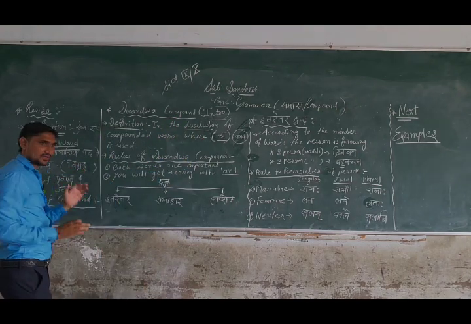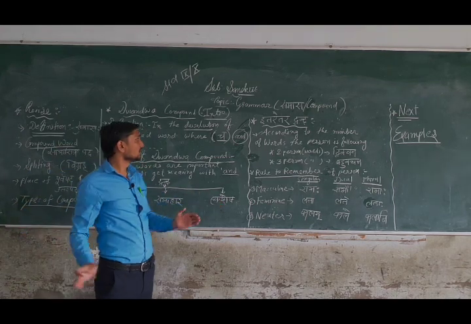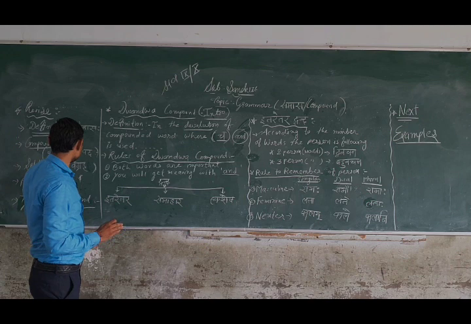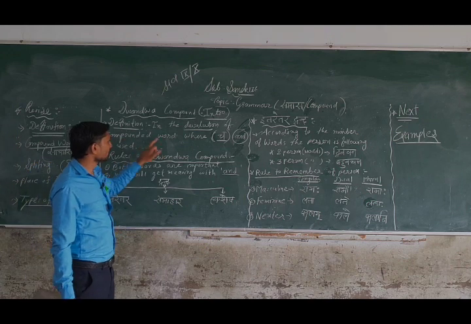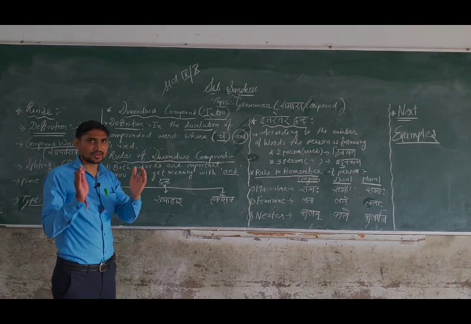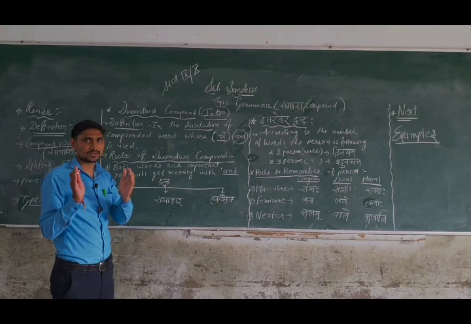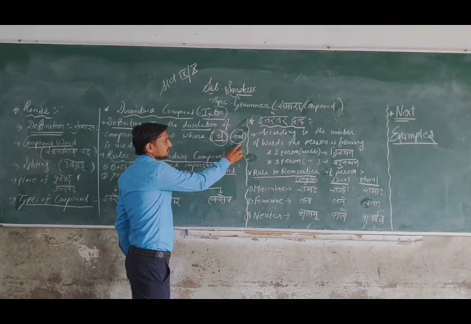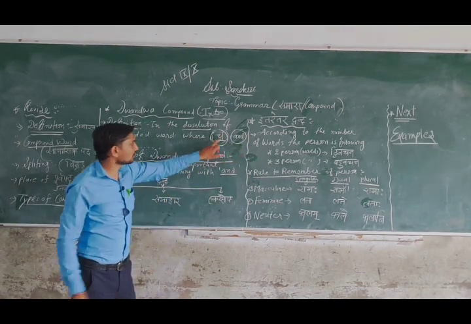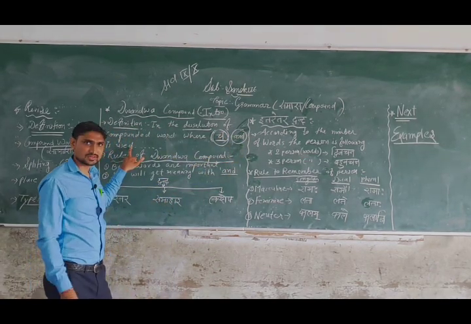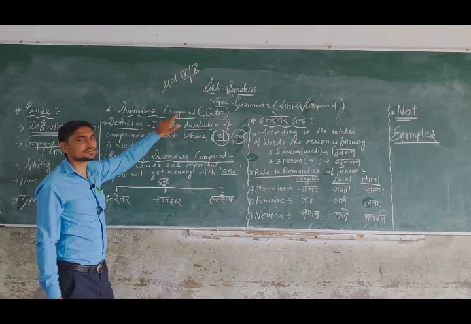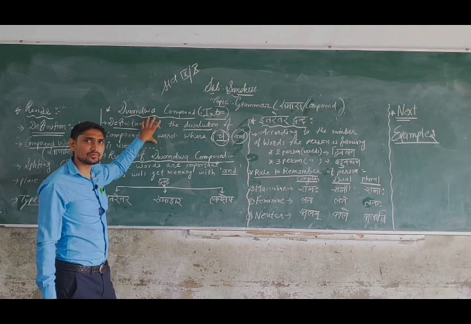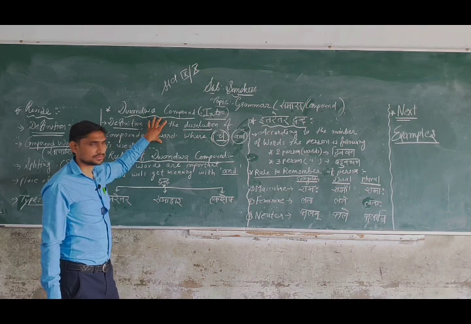Okay, splitting means usko todna. So in the dissolution, that is, at the time of vigraha, which means splitting, a compounded word is where two words are joined with case forms, and cha, which in English means "and", is used. That is known as Dvandva Samas. So this is the definition of Dvandva compound.